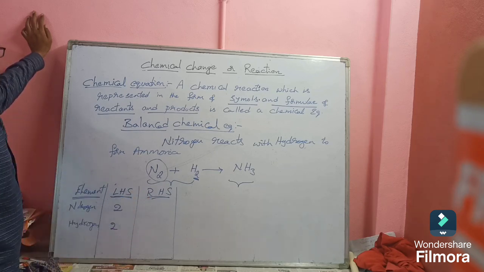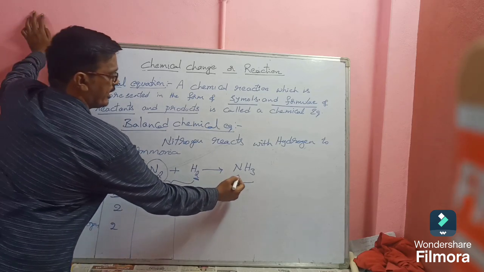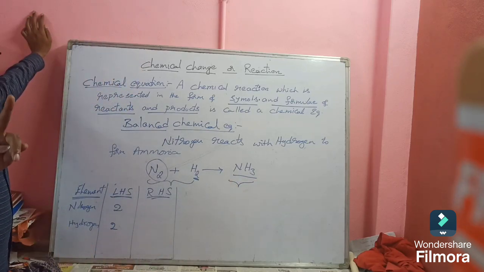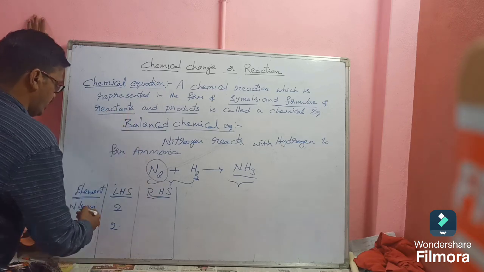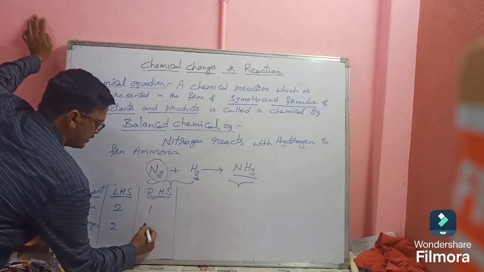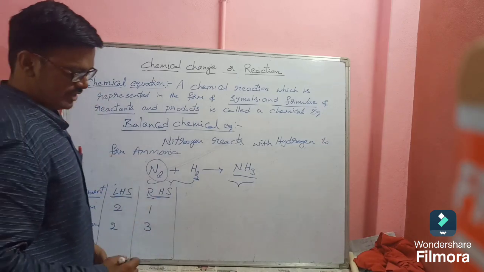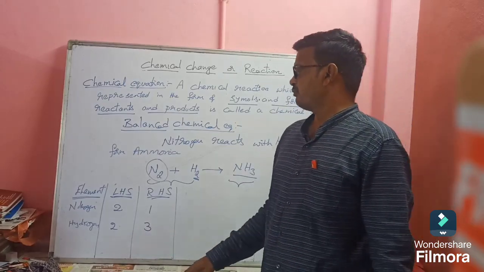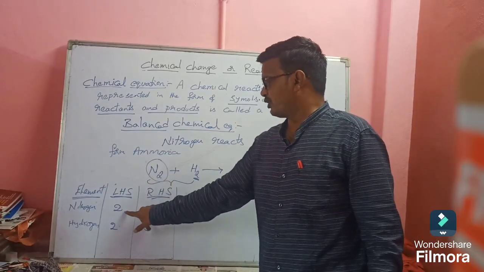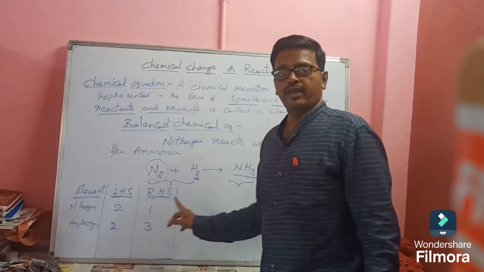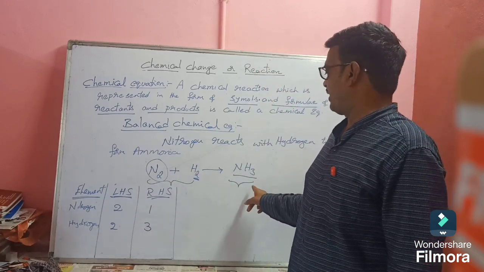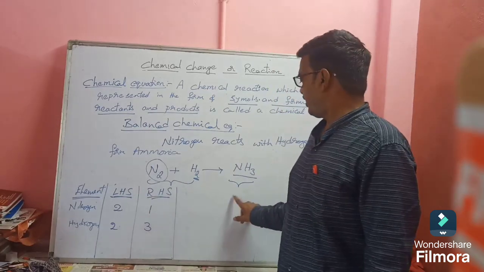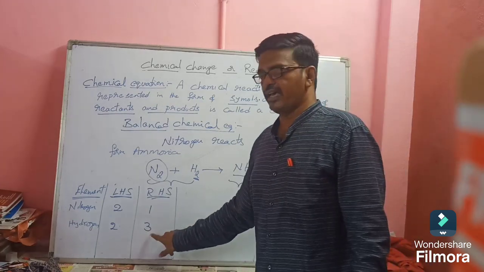Okay, coming to product side, RHS. How many nitrogens are there in NH3? Only nitrogen is 1 and the 3 hydrogen atoms. So nitrogen is 1, hydrogen is 3. Understand how we have written? So this box is very important. So left hand side, nitrogens 2, hydrogens 2. From the product side, RHS, nitrogens 1 and hydrogens H3, so hydrogens are 3. Clear?